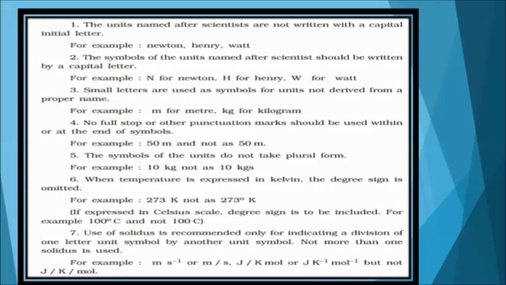Second, the symbols of the units named after scientists should be written with a capital letter. That is, for newton, we have to use capital N. For henry, capital H, and for watt, capital W. Small letters are used as symbols for units not derived from a proper noun. For example, m for meter, kg for kilogram.